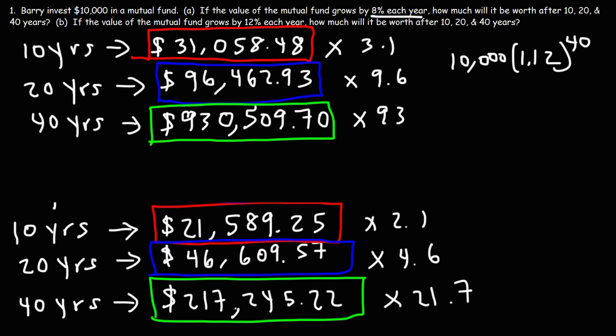So think about that. If he would have put $10,000 in a mutual fund that grew 12% each year on average, now granted, sometimes the market goes down and you have down years, but let's say on average it earns 12% each year. He could turn that $10,000 into $930,000 in a 40-year time frame. So 40 years is a long time, but nevertheless, that's a significant return. So hopefully you understand the value of investing over a long-term period and also the importance of getting a bigger return rather than a smaller return.